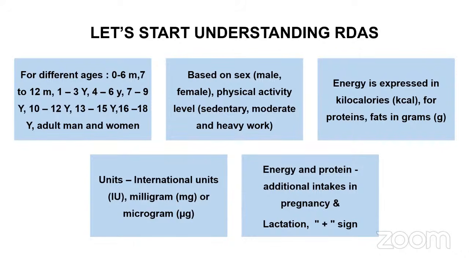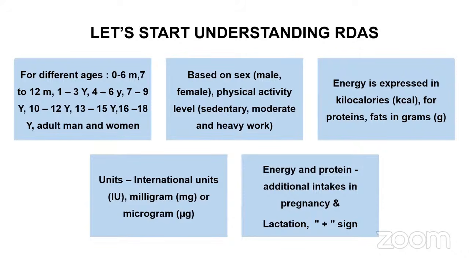So not just studying the number, you have to study the unit used for measuring that particular nutrient also. Because if the carbohydrate requirement is 180 grams, and by mistake you put 180 milligrams, see how much difference it will make in the diet of the patient. The patient might even die if you do something like that. So you have to be very careful while you put the numbers, and of course the units. So first, it is different for different age categories, different genders, different physical activity categories, and the unit in which the RDA is measured.